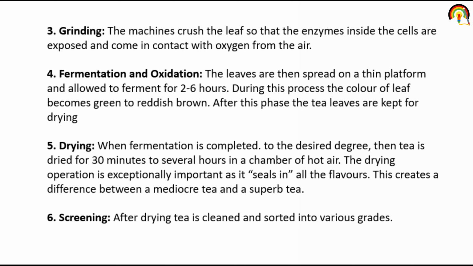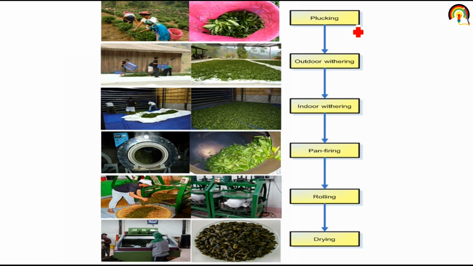Next one is screening. After drying, tea is cleaned and sorted into various grades. So these are the steps of tea processing. First one is plucking, in which we pluck out the tea leaf. Second one is withering, in which we remove the moisture content by the drying process. Next is rolling, then drying and then screening.